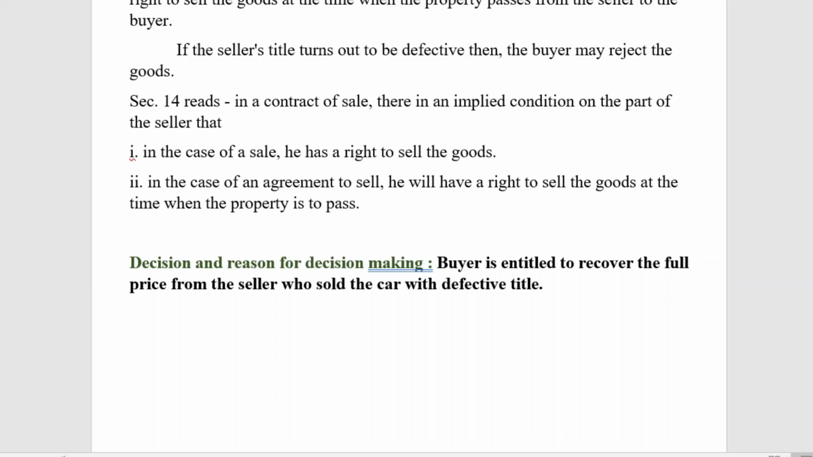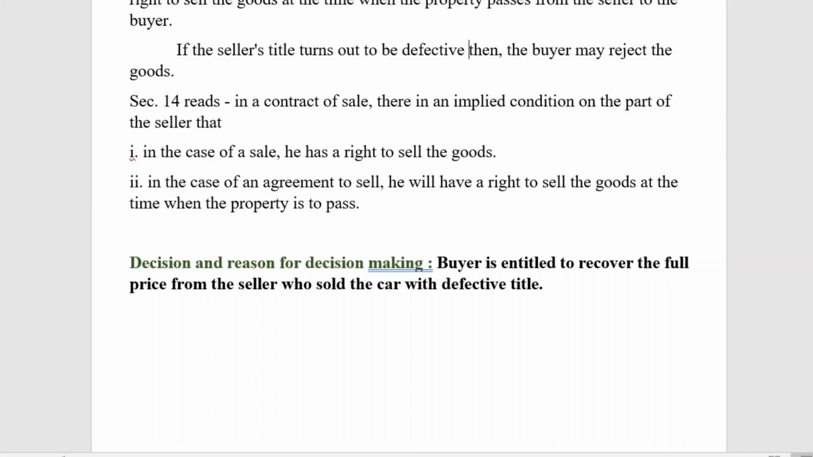So what is the right to sell the goods? It shows that he has got the valid title. So he has got the right to sell, which normally goes with the ownership. That is, he has got the right to transfer that property in favor of the buyer. So that we can see under section 14.